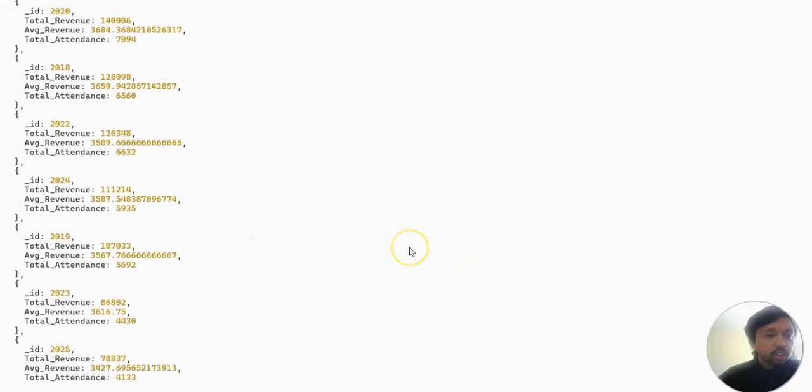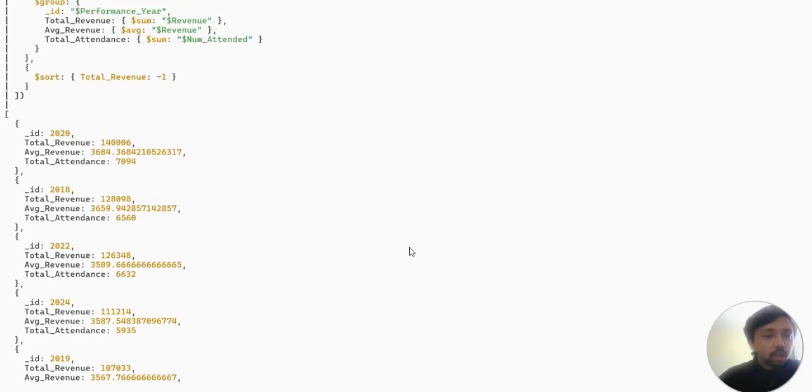We have received the total output where we will be able to see the ID as well as the total revenue and the average revenue per year, also the total attendees over the year.